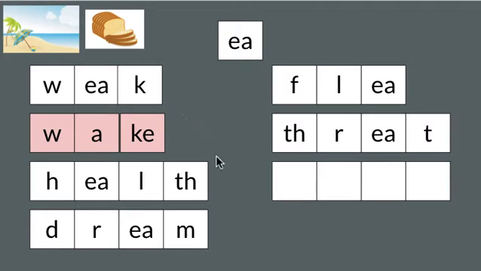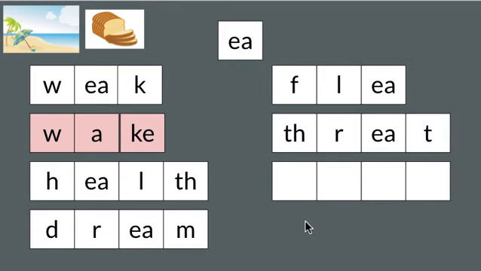Go ahead and write the letters that represent each sound in the word beans. Check your spelling. Is every sound represented? Let's look how you did.